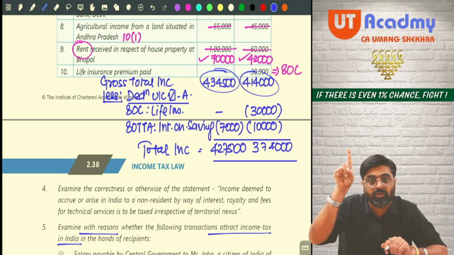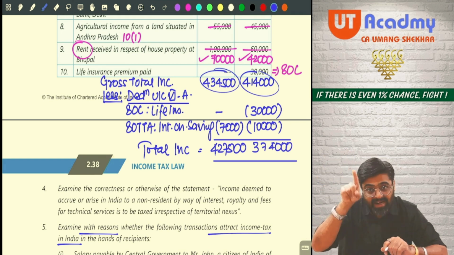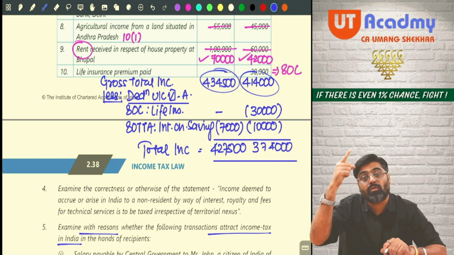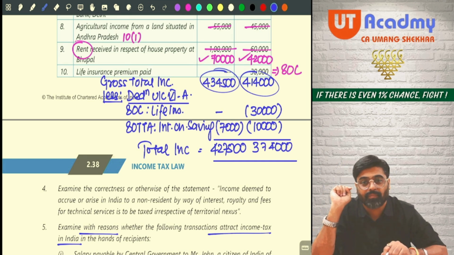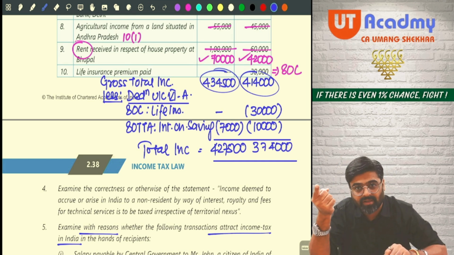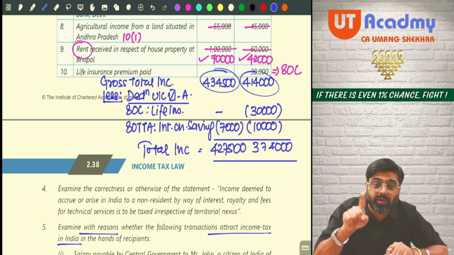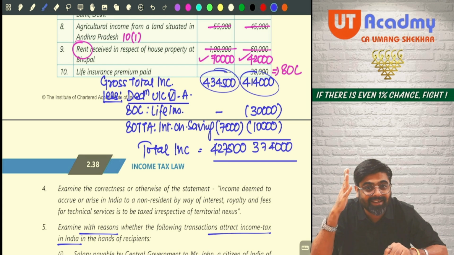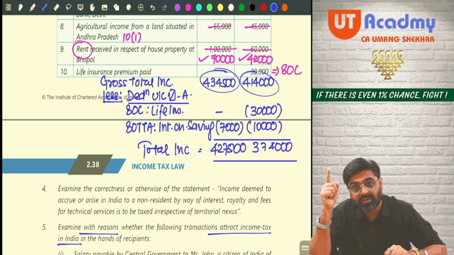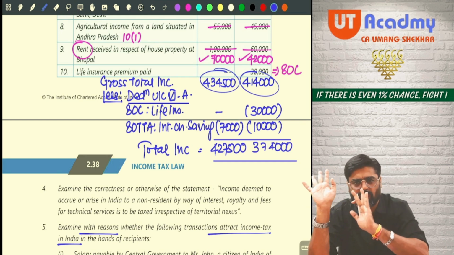One more question we solved earlier, in the last lecture. In that question also they had said that 115BAC is not followed. Then your answer is there. What if 115BAC is followed there? There also the 80TTA deduction will not be available. And in that case, the standard deduction and everything, that will be okay.